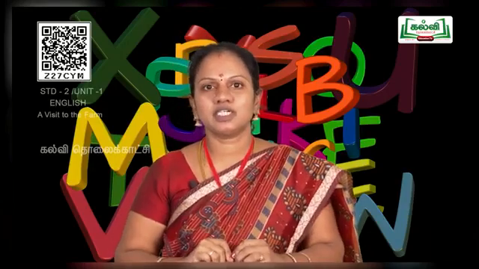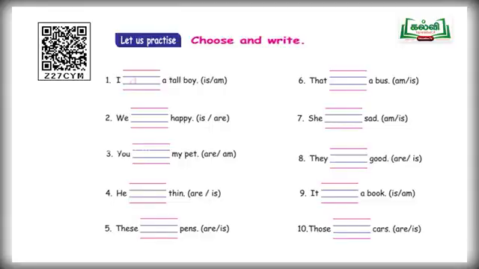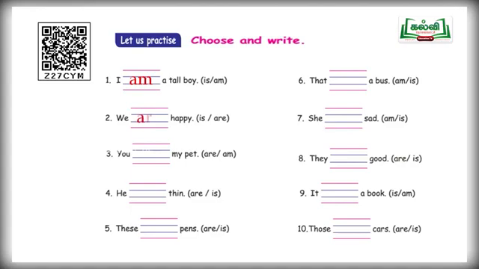So, I is a pronoun. After I, which word you must use, children? Very good. Am. A-M. Am. And the second one, we dash happy. So, the pronoun is we here. So, your 2 options are is and are. So, what is the correct answer for we? Very good, children. Are. A-R-E. Are.